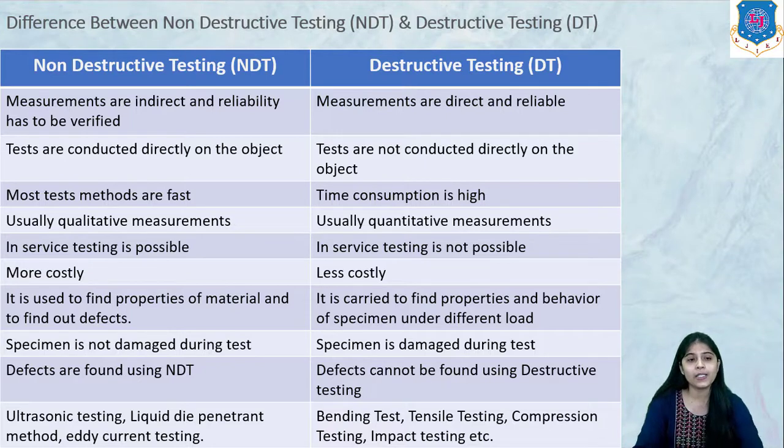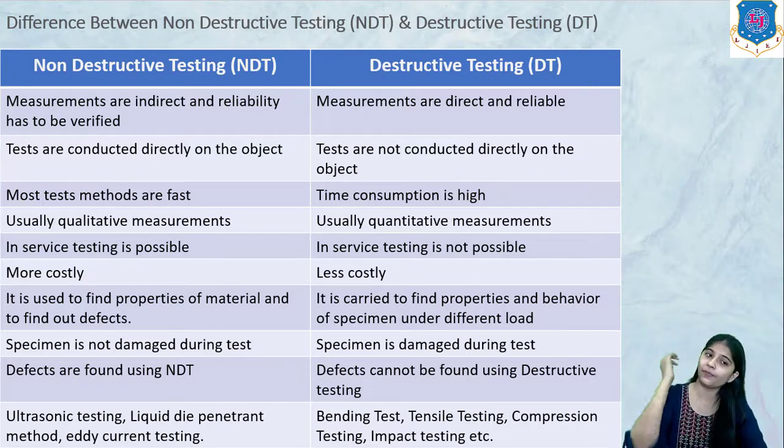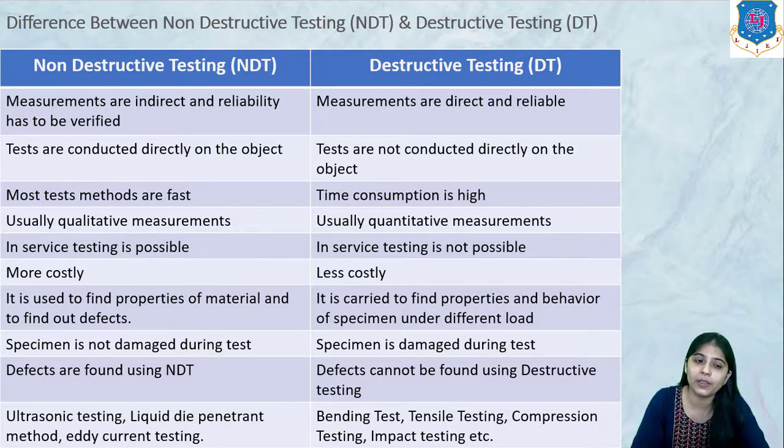Then the specimen is not damaged during testing. In non-destructive testing, testing is done without damaging the material, without damaging the specimen, while in destructive testing, the specimen is damaged. Defects can be found using NDT, but defects cannot be found using destructive testing. Using NDT, defects can be easily found. We will understand this more in the next sessions.